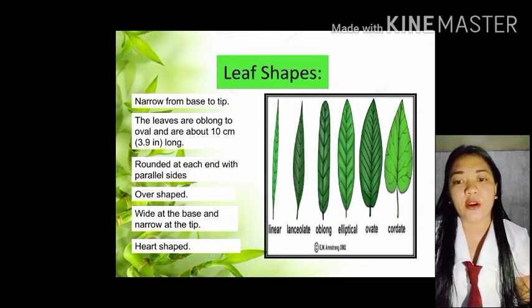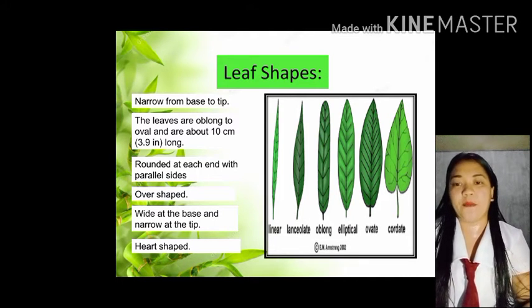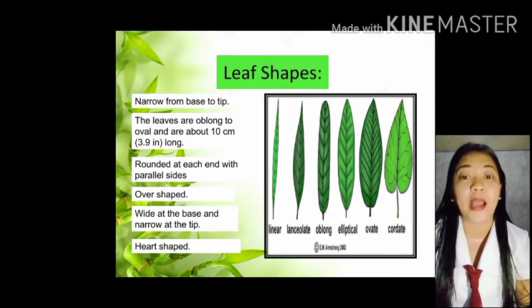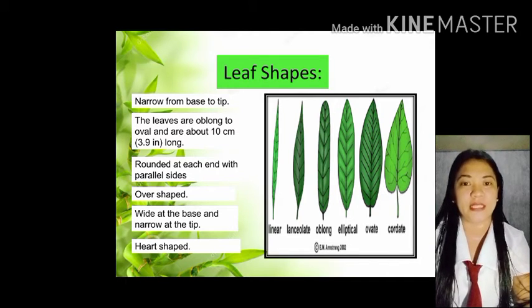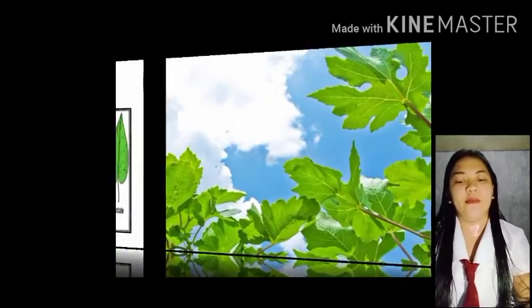The last one is cordate. Heart shape. Si cordate naman po ay pa-heart shape lang yung style ng pagkadahon niya. Just like the gabi. Okay po.